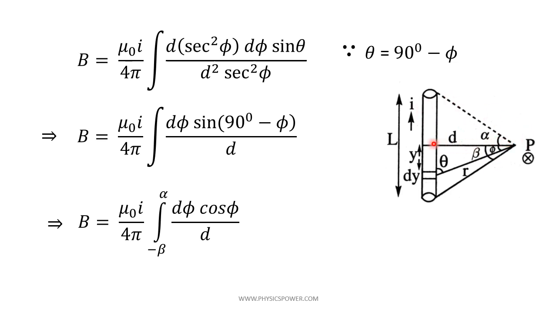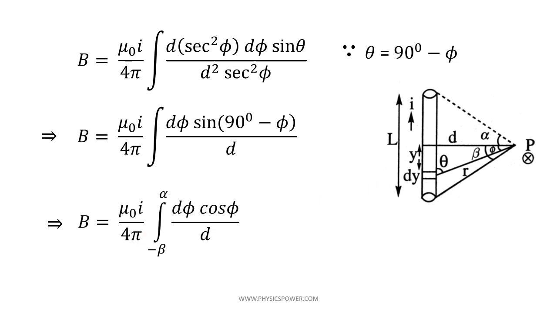With respect to the midpoint, alpha is in the clockwise direction but beta is in the anti-clockwise direction. This phi we analyzed with respect to the perpendicular line, so beta is measured anti-clockwise, that is why minus beta, and alpha is measured clockwise with respect to this perpendicular distance, so it is a positive value. So we apply the limits minus beta to alpha, with d phi and cos phi by d, and that d we can write outside.